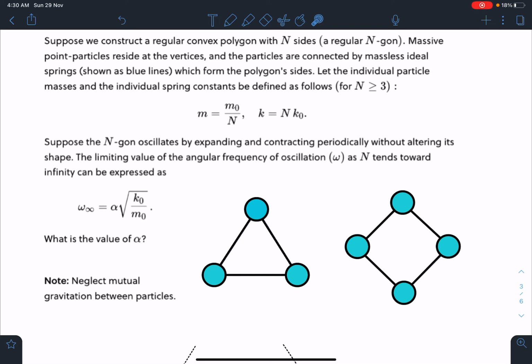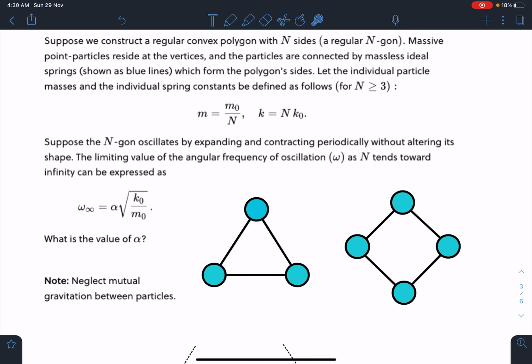So here is the statement of this problem. Suppose we construct a regular convex polygon with n sides. Basically a regular polygon we are taking, an n-sided polygon. Massive point particles reside at the vertices and the particles are connected by massless ideal springs shown as blue lines. Instead of blue, I am using these dark lines. So these are the particles, and springs are connected between them.